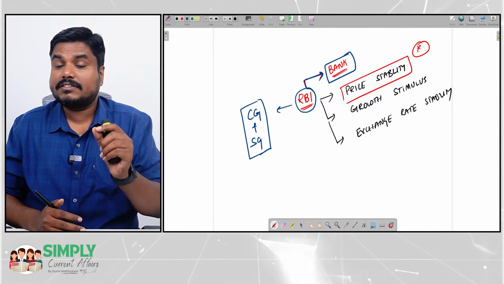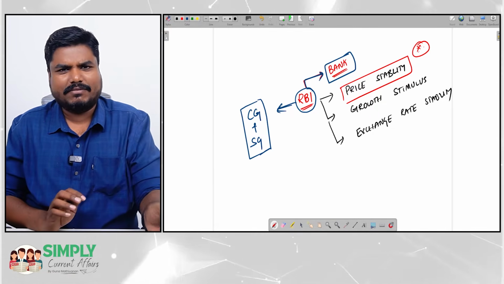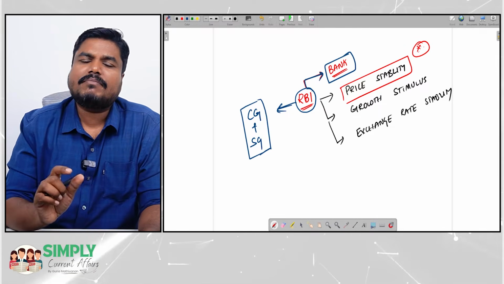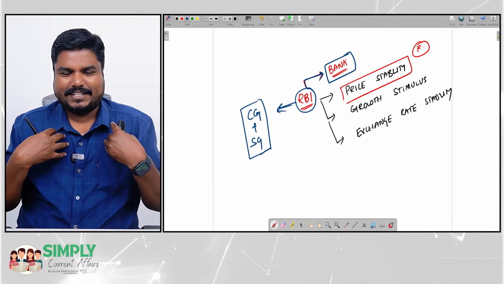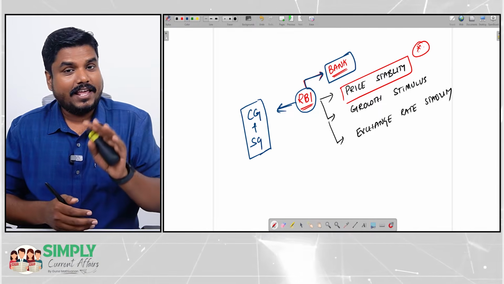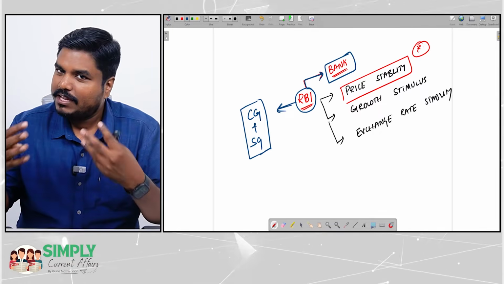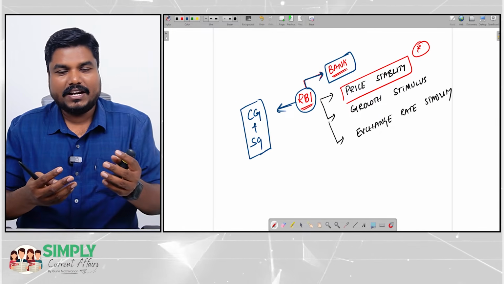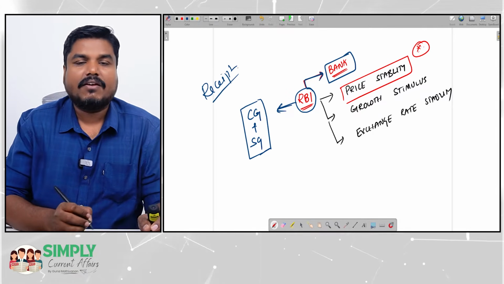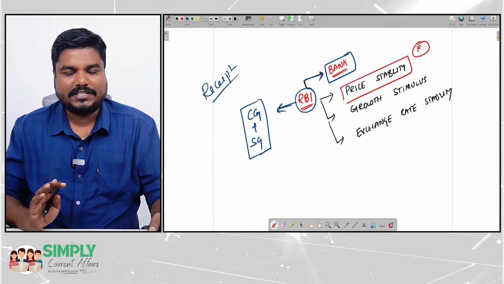In some other video, we will discuss every function in detail. Now we will discuss this. So RBI is the banker for government, both state as well as center. Now, the government is like us. Say, I get a monthly income and I have monthly expenses. Like that, the Government of India also gets monthly revenue and has monthly expense payments. We will refer to the revenue as receipts. So the government gets monthly receipts and has monthly expenditure.